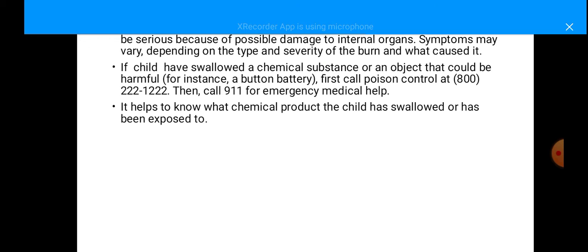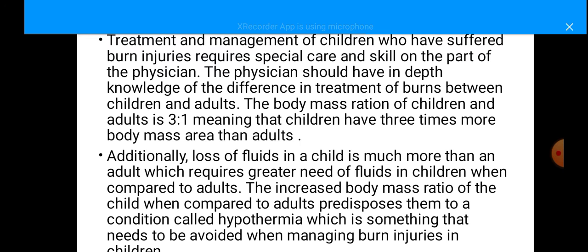And if the patient has swallowed a chemical substance or objects, or any instance such as a button battery, first call poison control and then seek emergency medical help. Try to know the chemical product the child has swallowed or been exposed to.